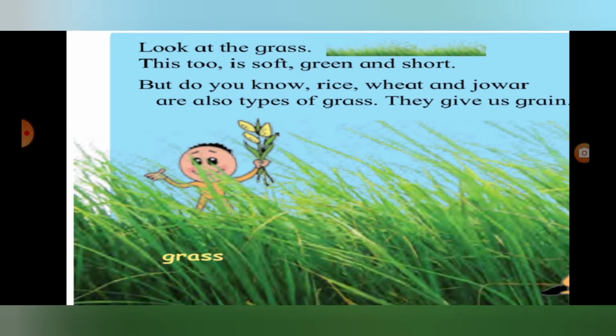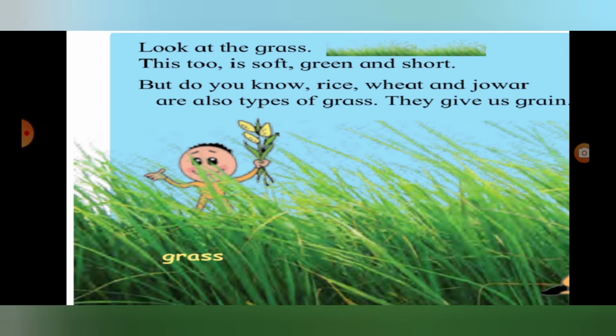The second plant's name is grass. Look at the grass. It is soft, green and short. How is the grass? The grass is soft, green in color, and short.